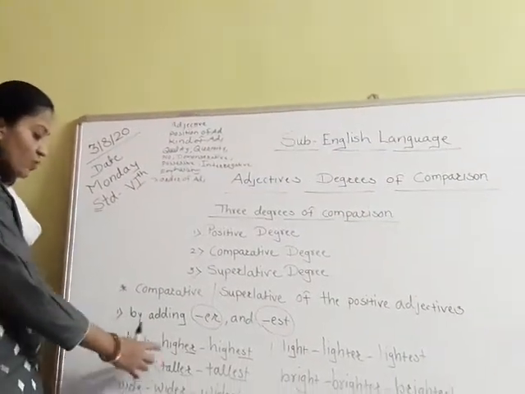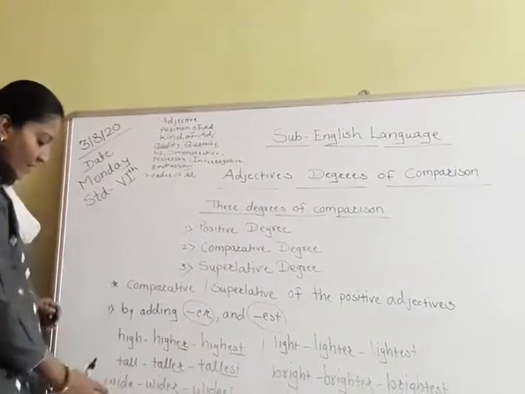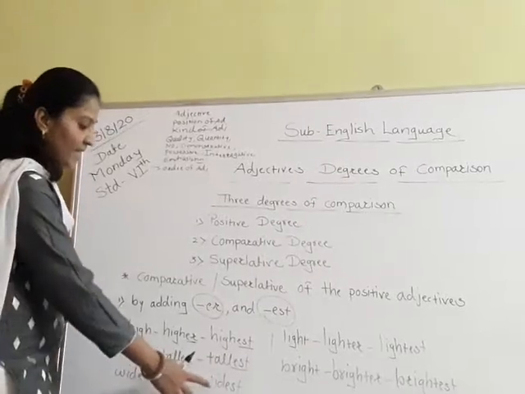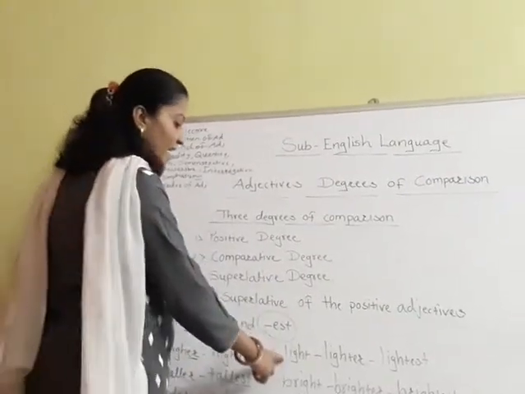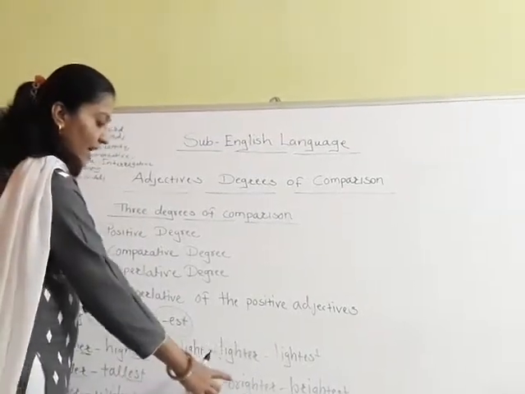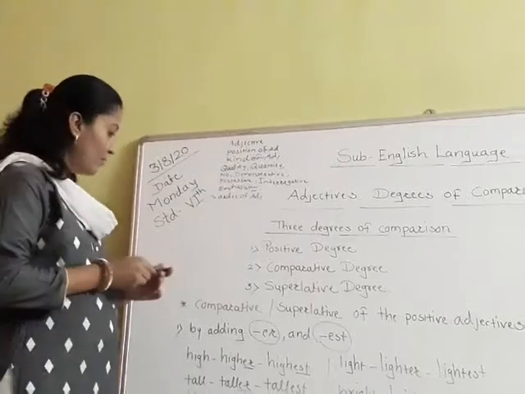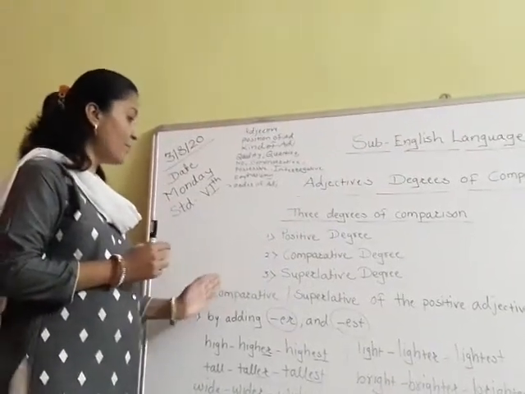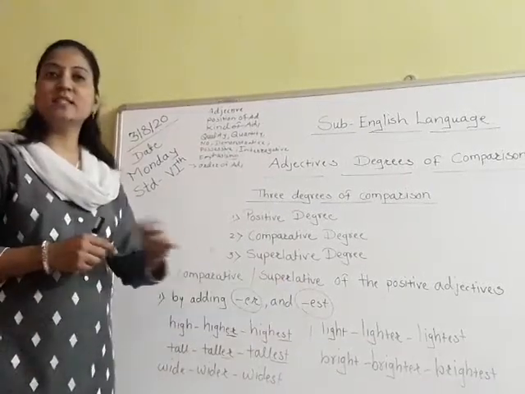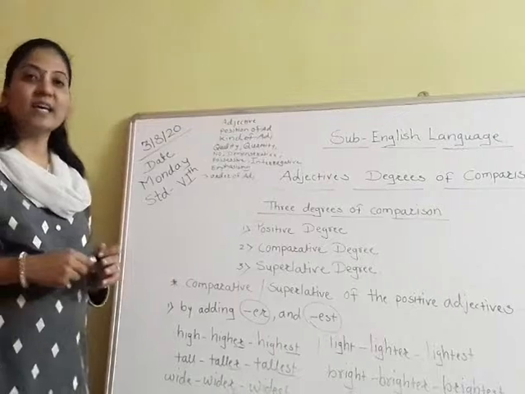Okay? Positive, comparative and superlative. Tall, taller, tallest. Same here. Wide, wider, widest. Then light, lighter, lightest. Bright, brighter, brightest. In this way, you can form comparative and superlative degree by adding er and est to the word. Okay? So, let's see the second rule.